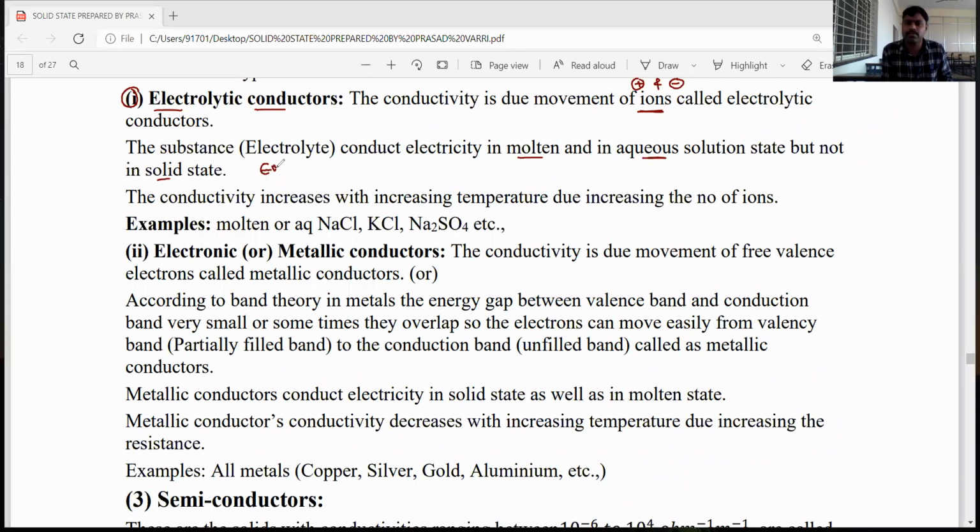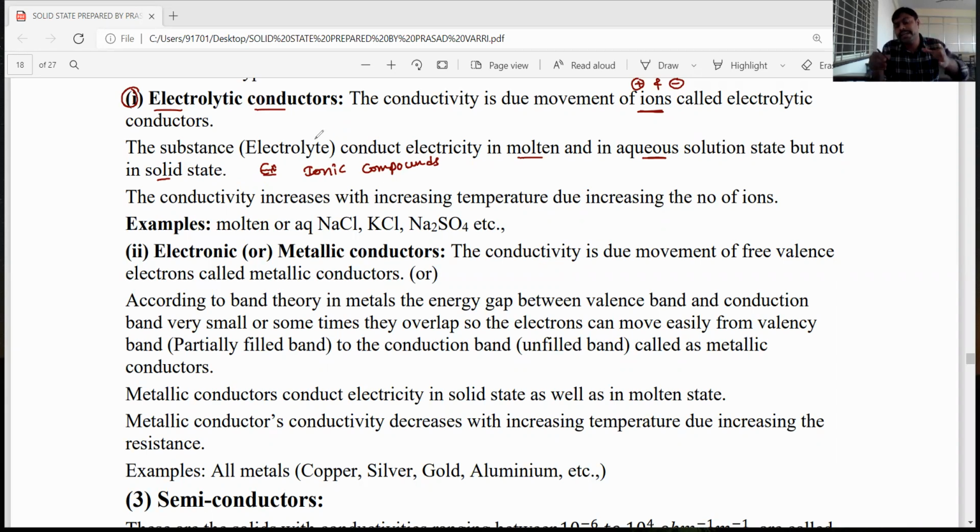Examples: ionic compounds. Ionic compounds form positive and negative ions in aqueous solutions or in the molten state, and the ions move from one place to another and conduct electricity. Such types of substances are called electrolytic conductors.